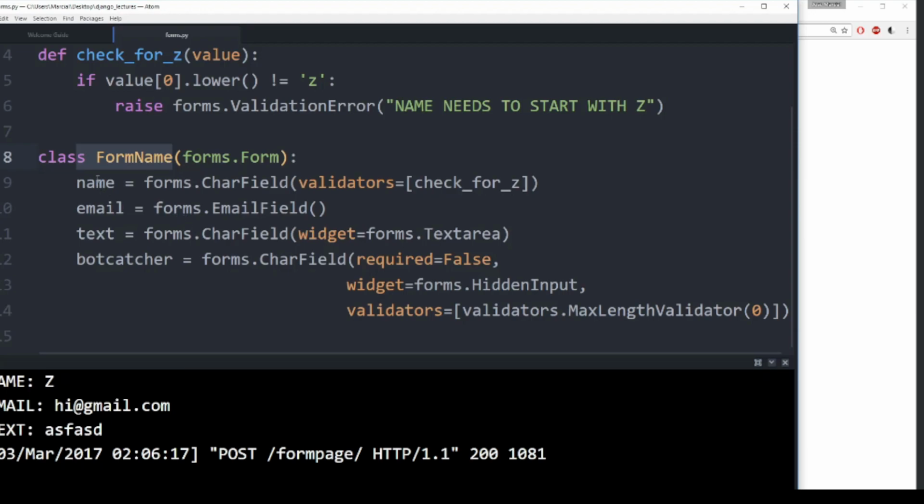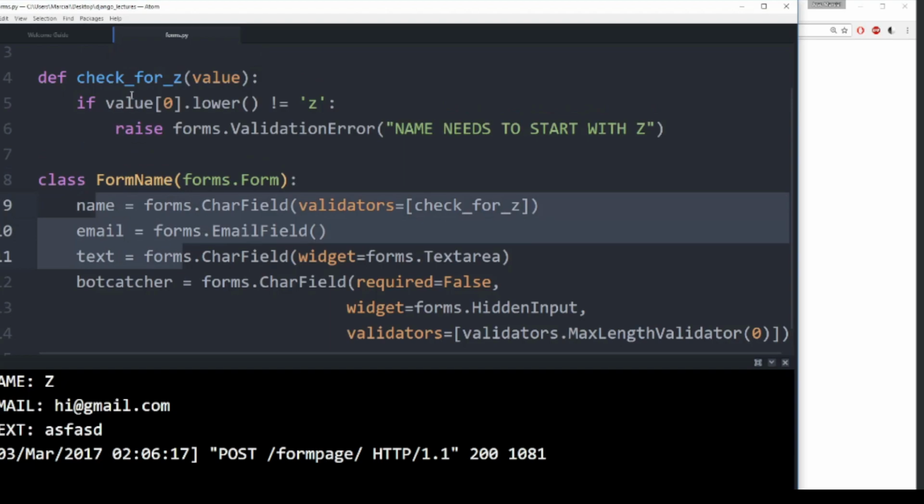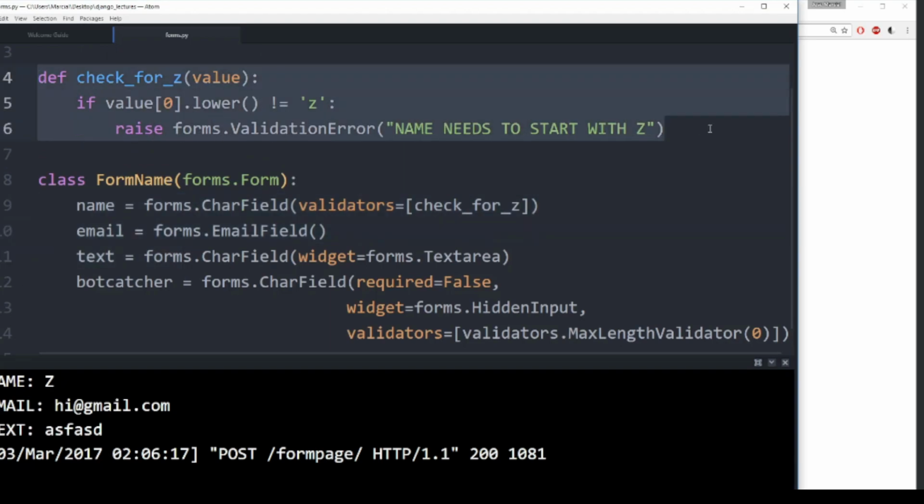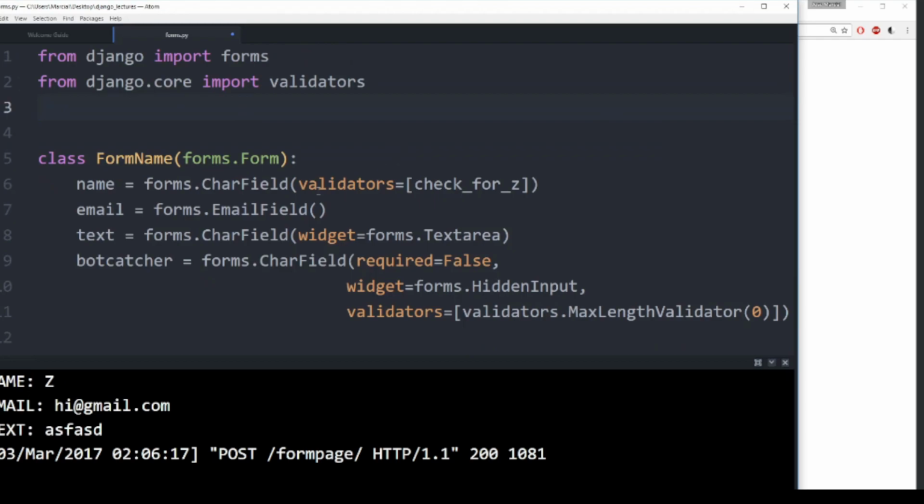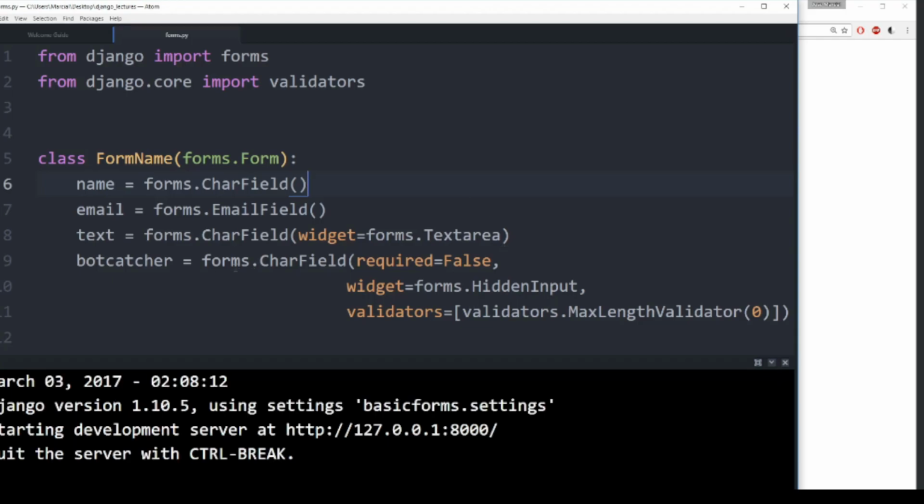But maybe sometimes you just want to do one method that cleans the entire form, and you don't want to worry about having to do something like an individual validator. So what do you do in that case? Well, let's delete this check for Z and remove this validator. We will save that, and we can still check for a bot catcher. That's fine, so we don't actually need that.